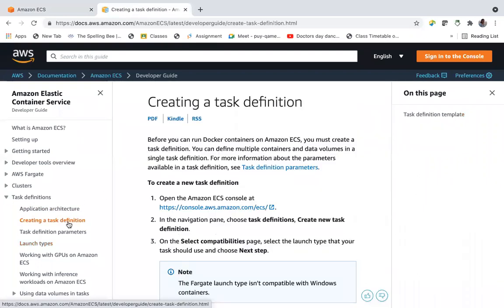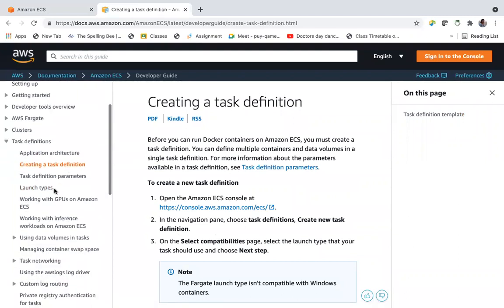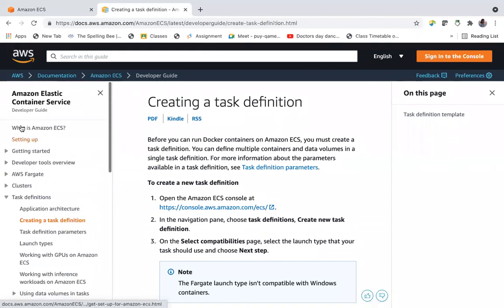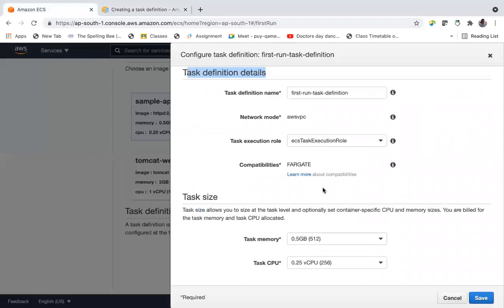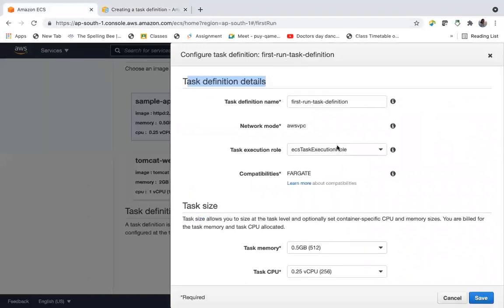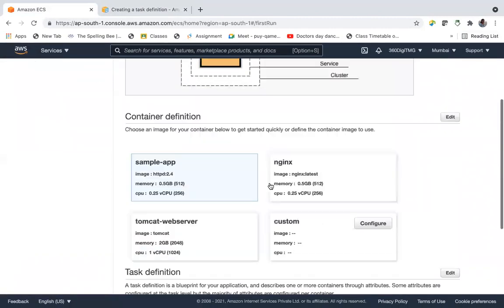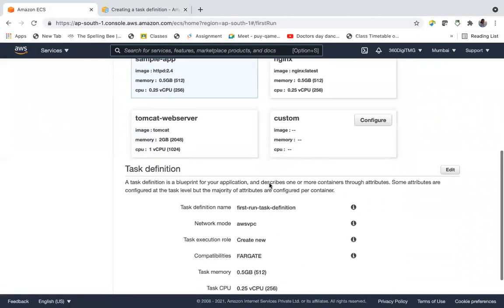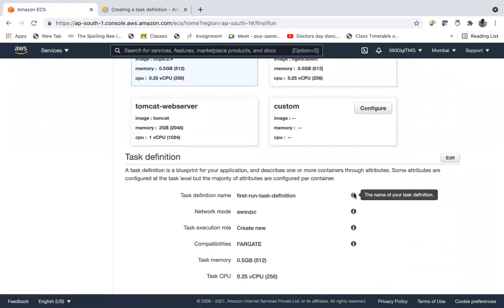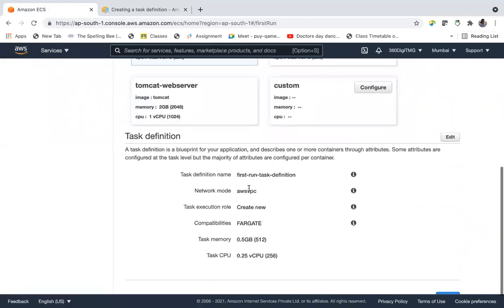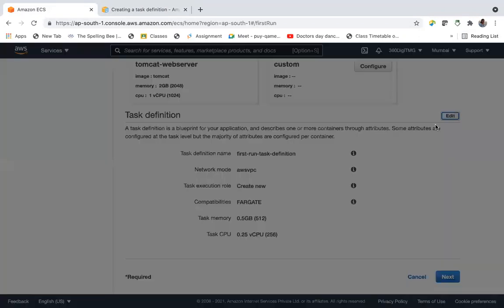Creating a task definition. Okay, so let's say edit.